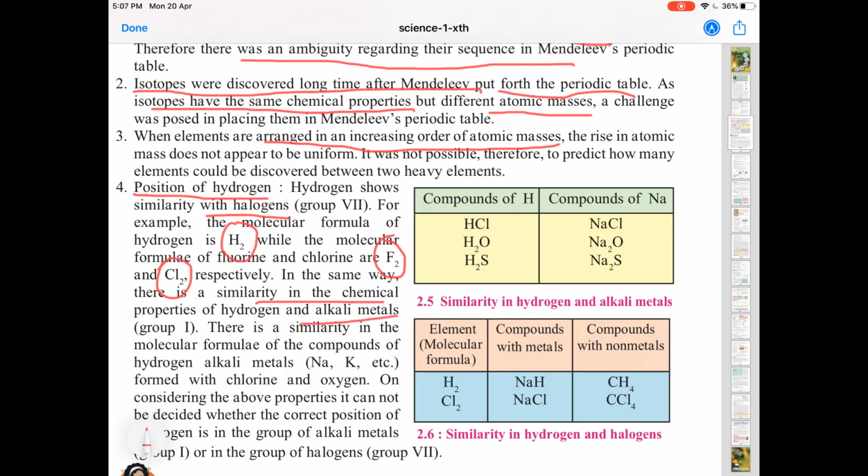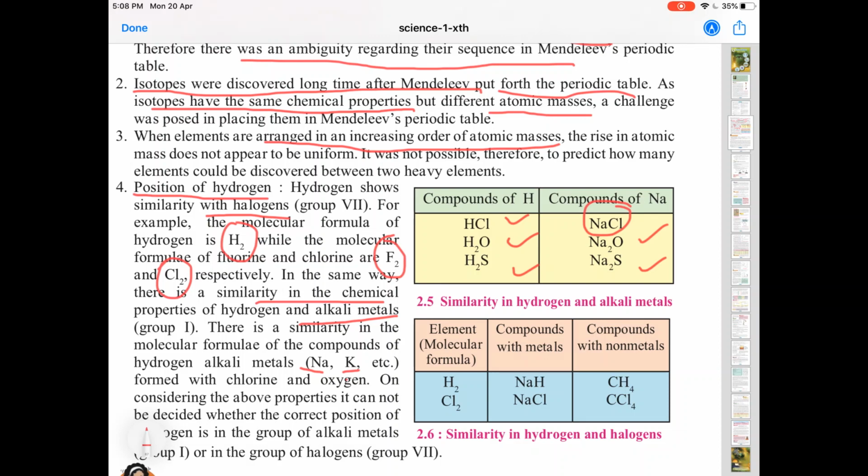If you take sodium, it forms sodium chloride, sodium oxide, sodium sulfide. Similarly, hydrogen forms hydrogen chloride, water, and hydrogen sulfide. So hydrogen has a unique property: it has similarity with the halogens as well as with the alkali metals.